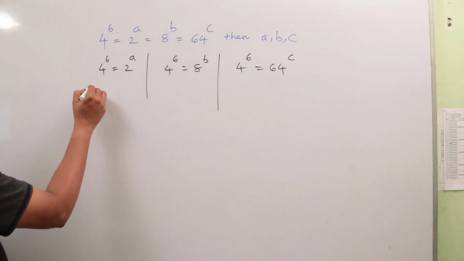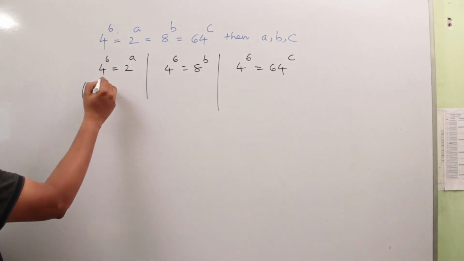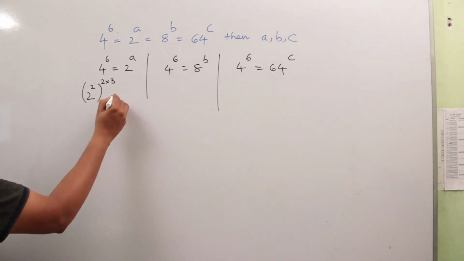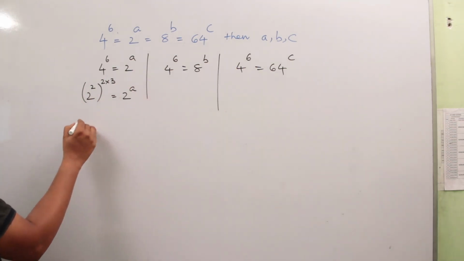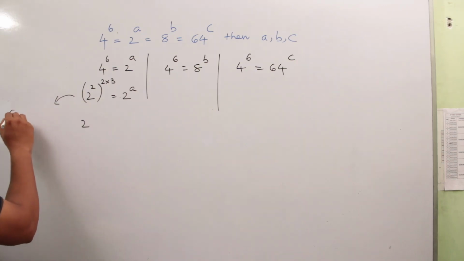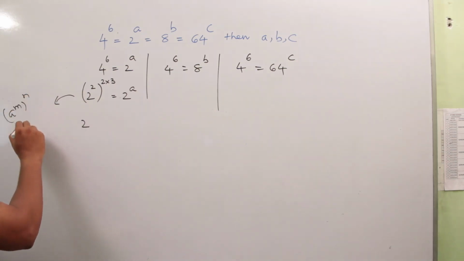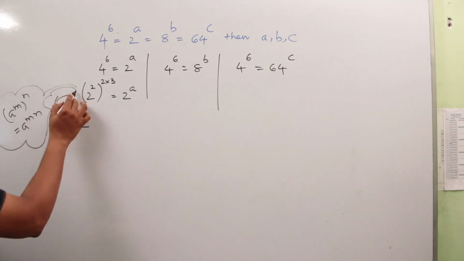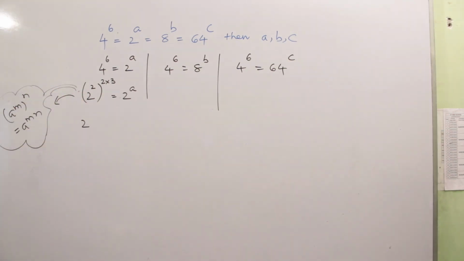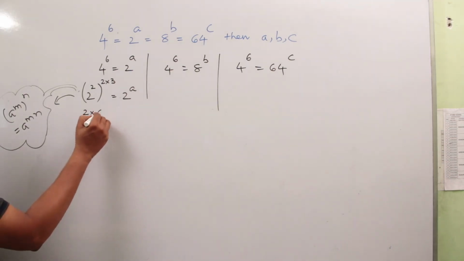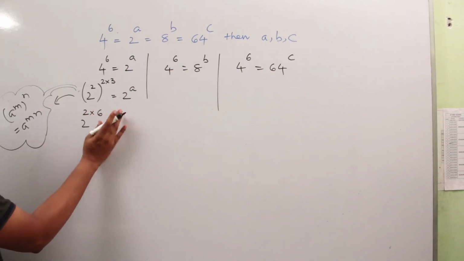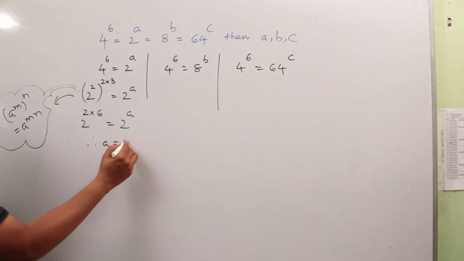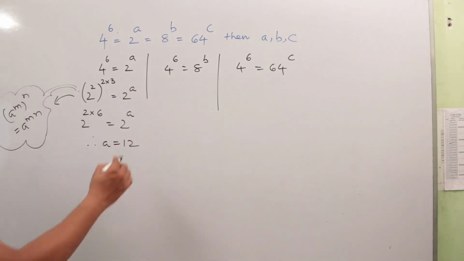So it can be written as 2 to the power of 2 whole to the power of 6 is equal to 2 to the power of a. Which formula do I have to use here? a to the power of m whole to the power of n, that is a to the power of mn. So that one I have to use here. So 2 to the power of 2 into 6 is equal to 2 to the power of a. Therefore the base is equal, so we can equate exponents. So what is the a value? 12. Good.